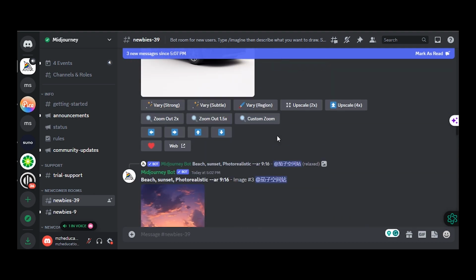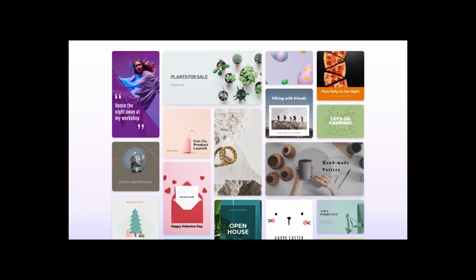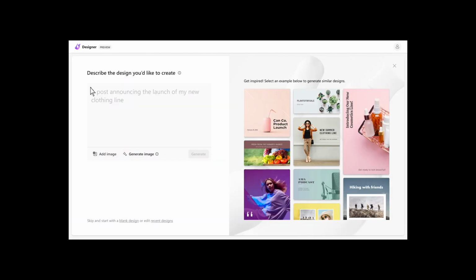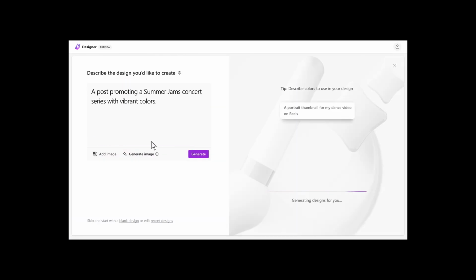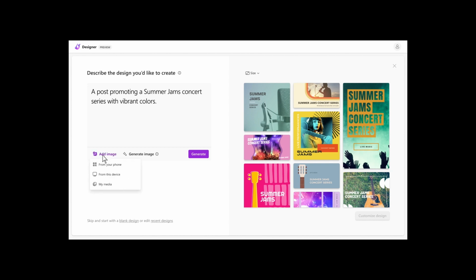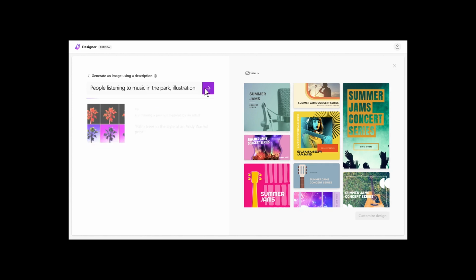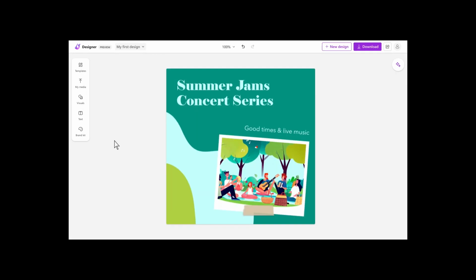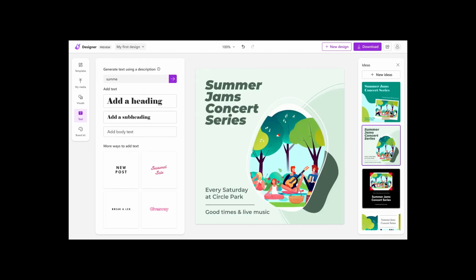Next is Microsoft Designer. This is a web application that uses AI to create graphics. It can be used to make social media posts, invitations, digital postcards, and more. The app uses vector-based images, icons, and other design elements that can be scaled without losing quality.